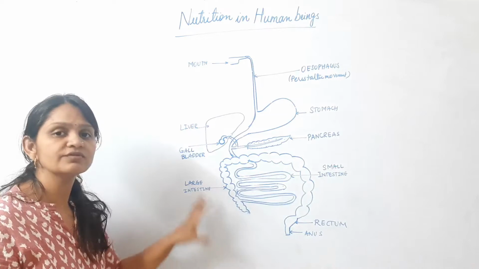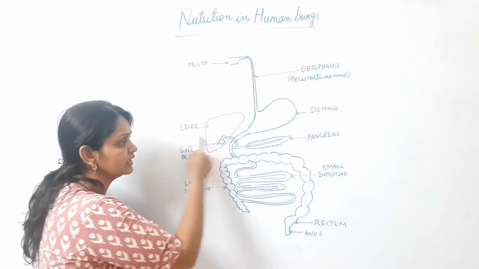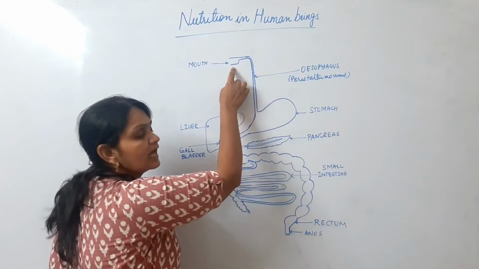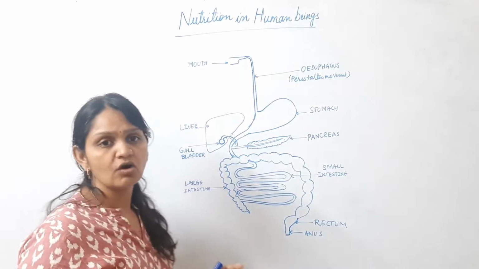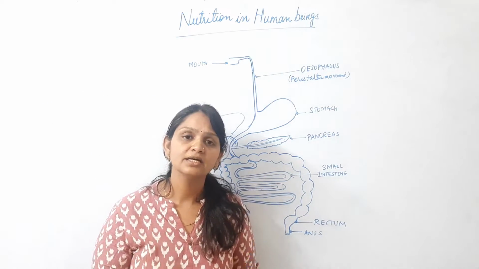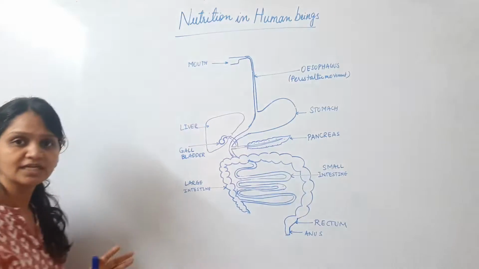The secretions which are present here come from three glands: the liver, pancreas and the salivary glands, which are present in our mouth. So these are the organs which are involved in the human digestive system. Now how does this process take place?